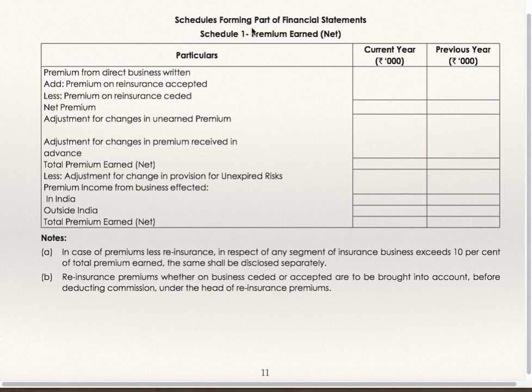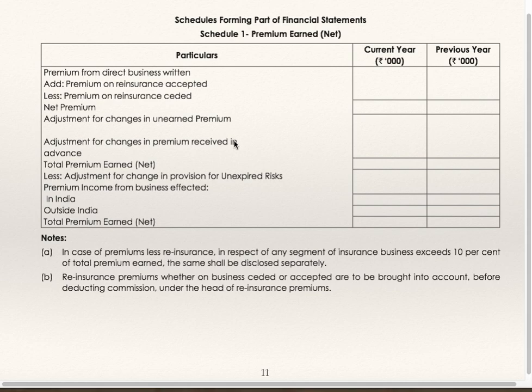Schedule forming part of financial statement. Schedule number 1 is premium. Particulars, current year, previous year. Premium from direct business. Add premium on reinsurance accepted, less premium on reinsurance ceded. Net premium, adjustment for change in unearned premium.